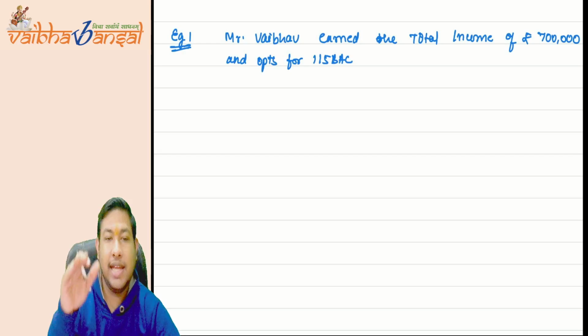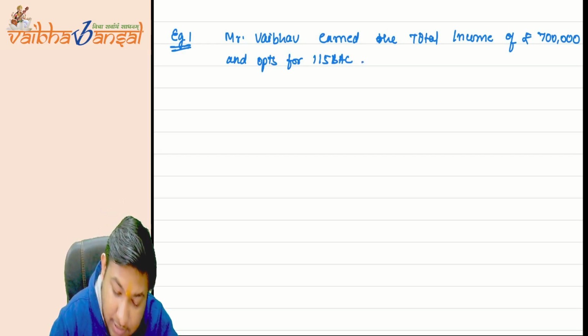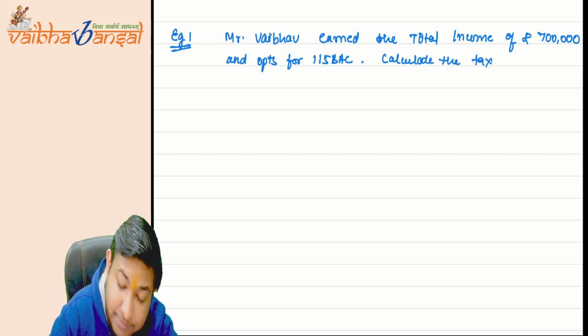I am going to take 115BAC only. Calculate the tax liability.